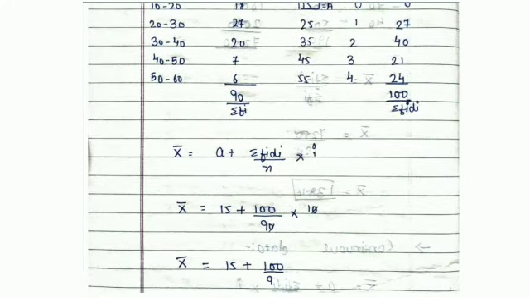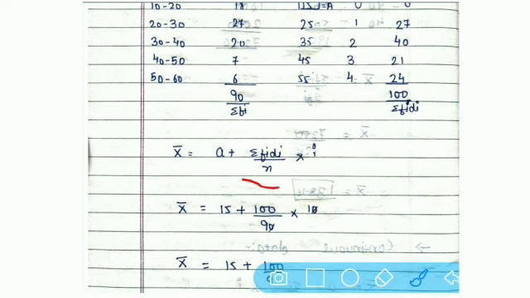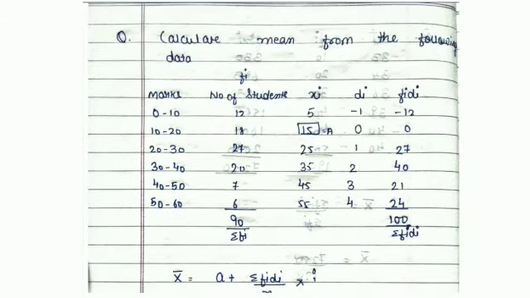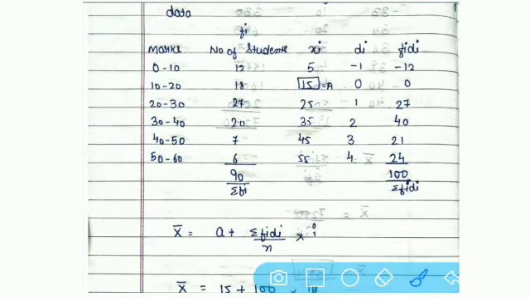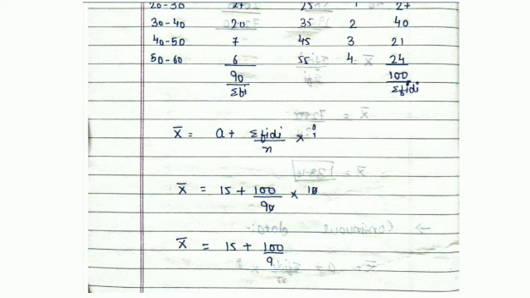Now next requirement is what? That is sigma fi di divided by n. So n will be easily defined over here. We have to do the summation of this frequency. If we do total of this frequency, then the answer is 90. This is our n. So let us put this n into the formula. N is put over here as 90. You can see it, assumed a is 15 divided by 90.